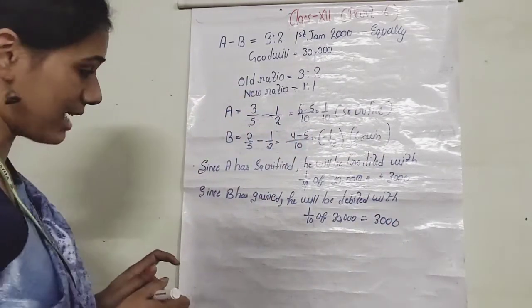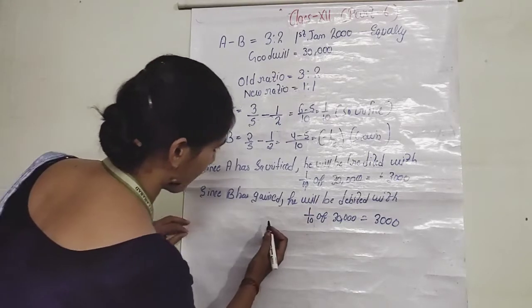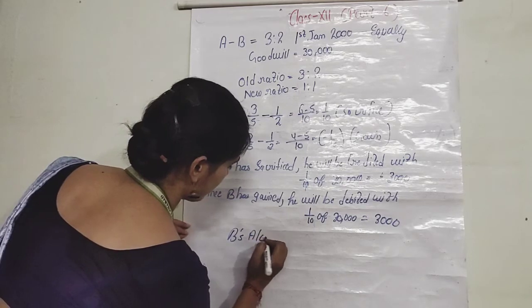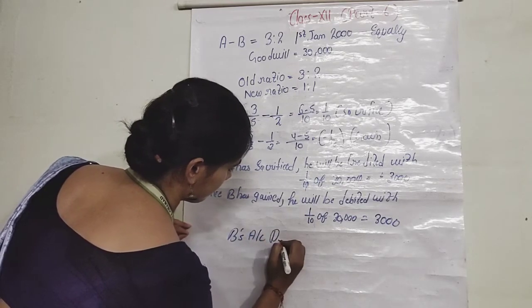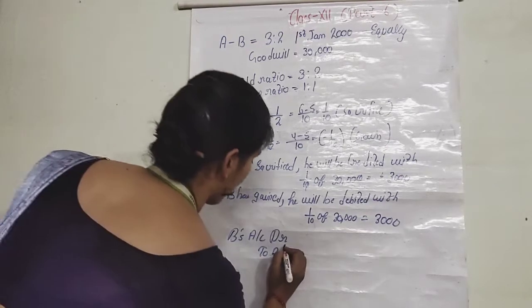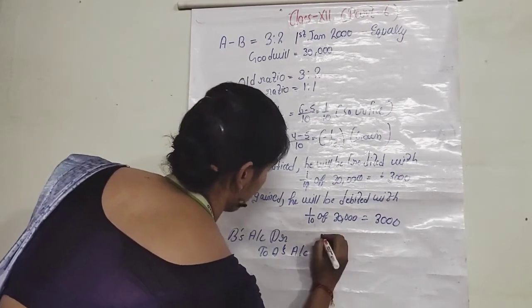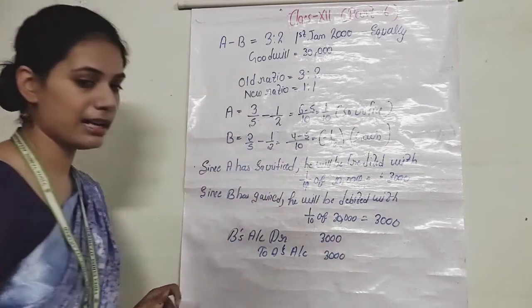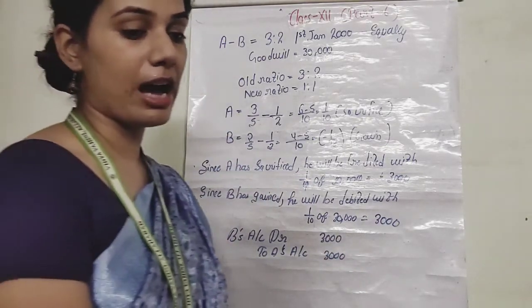So now we can pass the journal entry as B's account debit to A's account, and the amount will be 3,000. Clear? What we have done first?